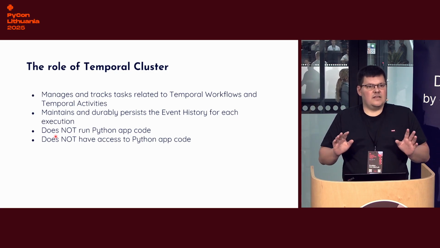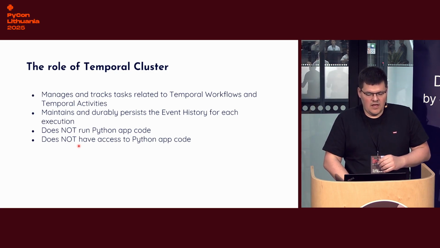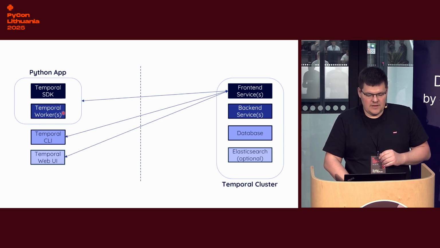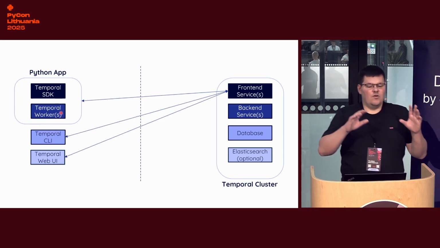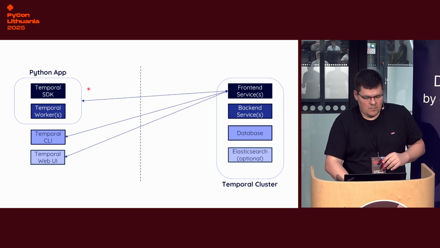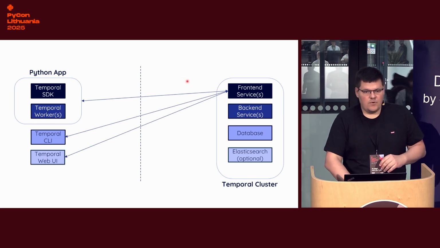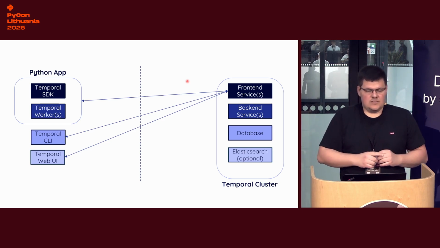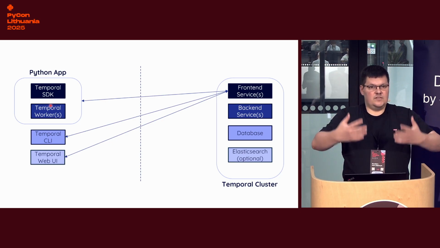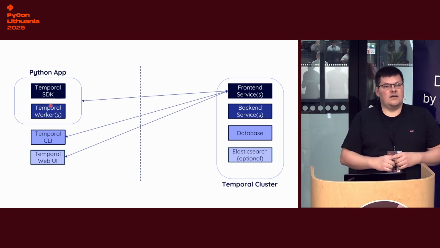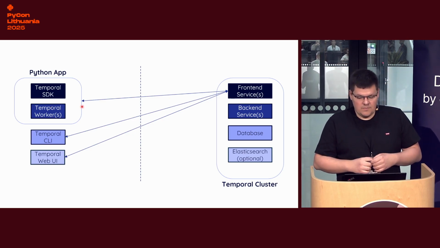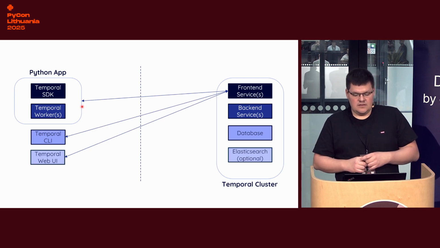Our cluster does not run our Python application code and doesn't even have access to our Python application code. That's why you can see this line. And it means it's our responsibility to create and maintain workers and maintain our Python application. So Temporal is only a workflow orchestrator responsible for event history. Our worker is responsible for executing our job and communicating with the cluster. So we need to remember this one. The worker executes our code. The Temporal cluster manages tasks and history.